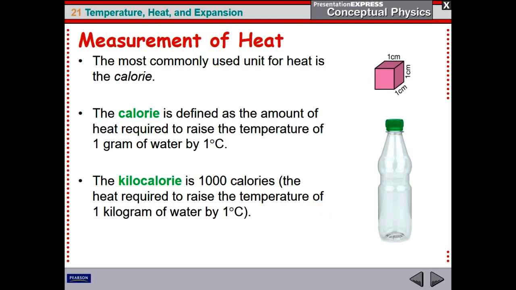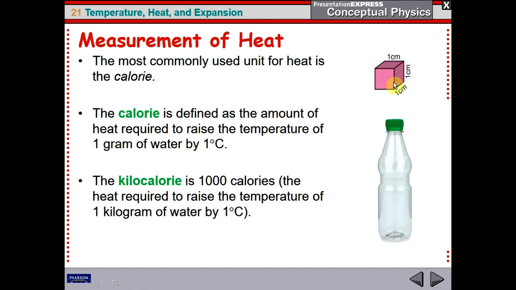Heat is a quantity which has units. Now the most commonly used unit for heat is the calorie, and I'm sure you heard about the term calorie with a small c. So what is a calorie? A calorie is defined as the amount of heat needed to raise the temperature of 1 gram of water by 1 degree Celsius. 1 gram of water is something like this.